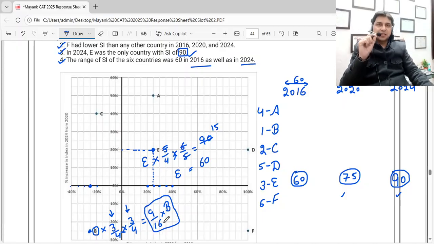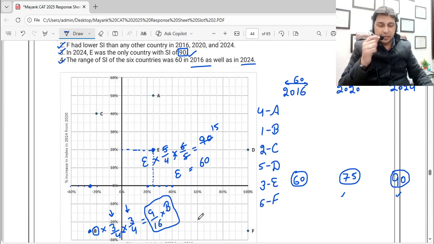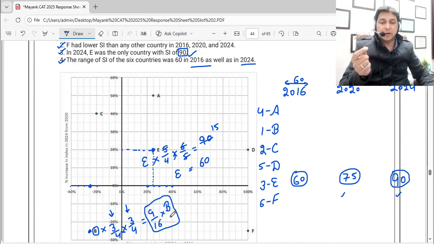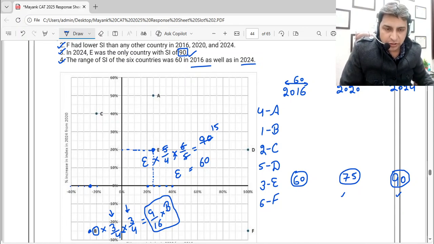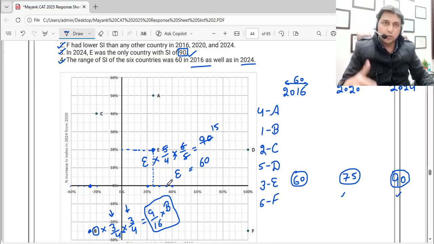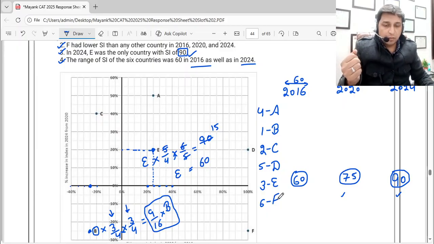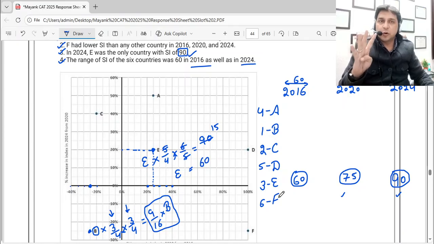Now, as they said in the information in the beginning, the SI value is an integer. So this B should be a multiple of 16, so that it gets cancelled out. Now in the table of 16, I get 16, 32, 48, 64, 80 and 96. Now they have given me the 4 options. Let's find first of all how many of the options are multiples of 16.